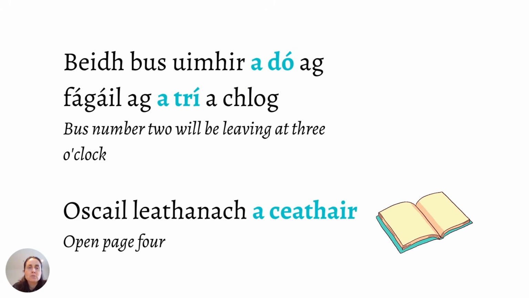Here's some examples. You might say that bus number 2 will be leaving at 3 o'clock. There's no counting happening here, so I must use the maoluimhreacha. Bus uimhir a dó ag fágáil ag a trí a chlog. These numbers all have a before them. You might say to somebody, open page 4. Oscail leathanach a ceathair.